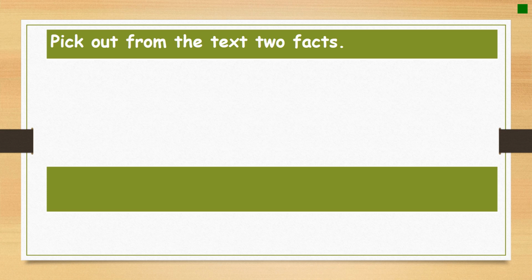The next question says, pick out from the text 2 facts. Facts and opinions was one of our comprehension skills. We said that facts are statements that cannot be changed. They can be proved. They are real. And opinions are everyone's point of view related to any subject or any topic, or in any debate, I mean. So I asked you to pick out 2 facts from the text.